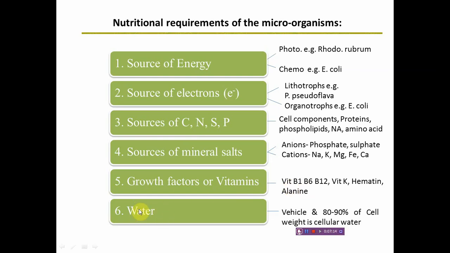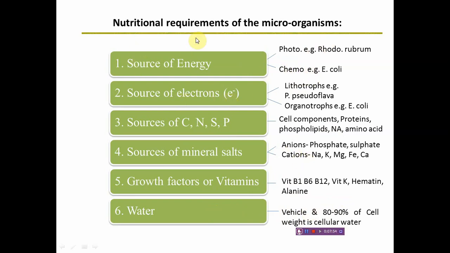And the main component which is required for bacterial cell growth or any microbial cell growth is water. As you know, 80 to 90% of cell mass is cellular water. If we measure the cell weight, 90% of it is mainly cellular water. That is the reason that we must provide water as a vehicle in the composition of a culture medium. So water is used as a vehicle and all these other things are added to the water, and then the composition is made ready in which we cultivate the microorganisms.